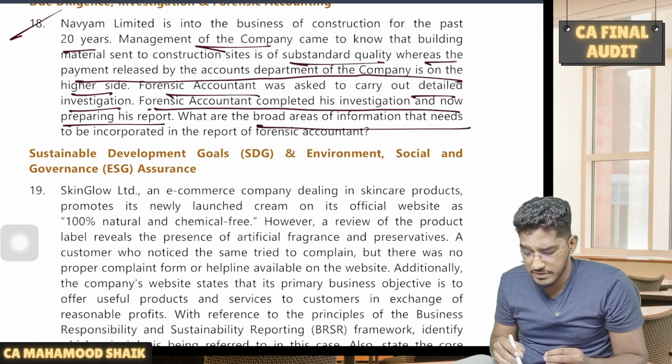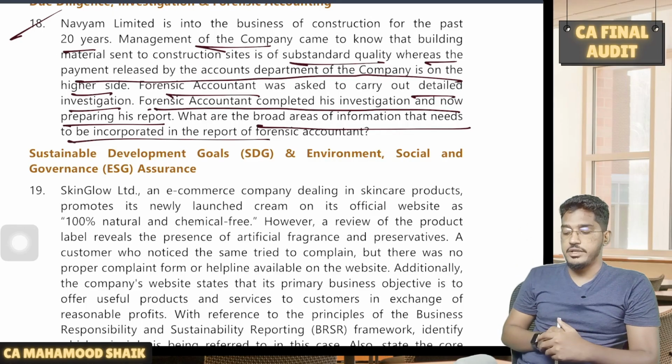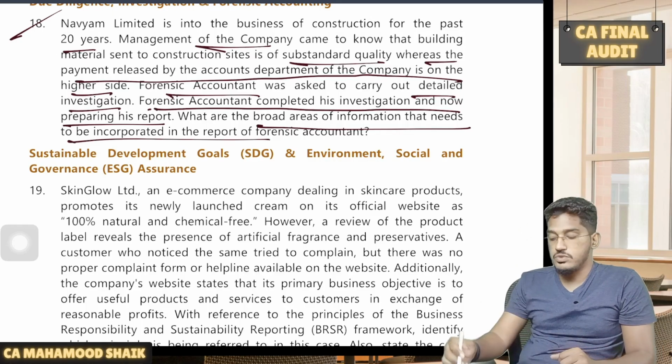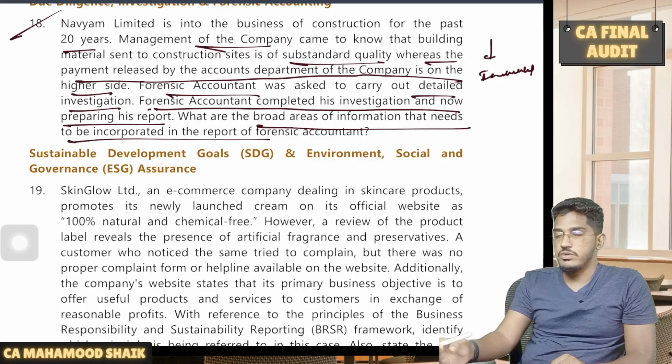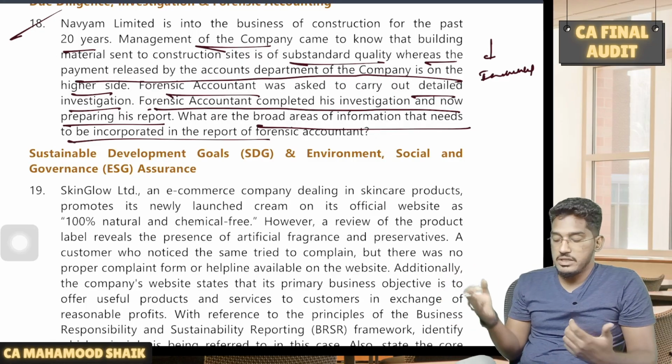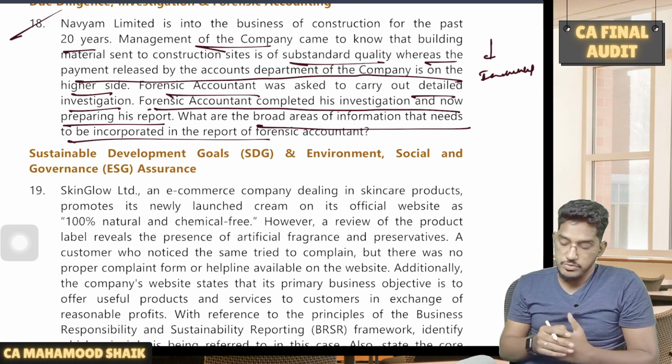What are the broad areas of information that need to be incorporated in the report of the forensic accountant? So what information is required to be included in the forensic accountant's report? Straightforward question from the material, so you can find the direct answer there. So what will be the contents of the forensic accountant's report?